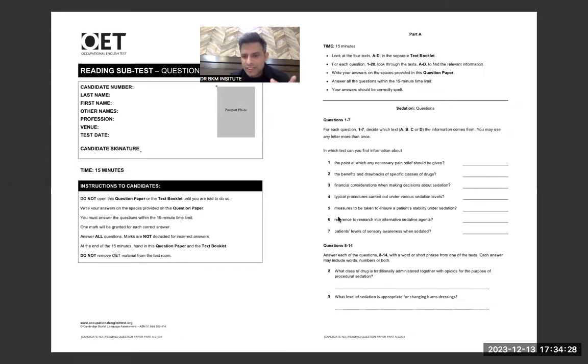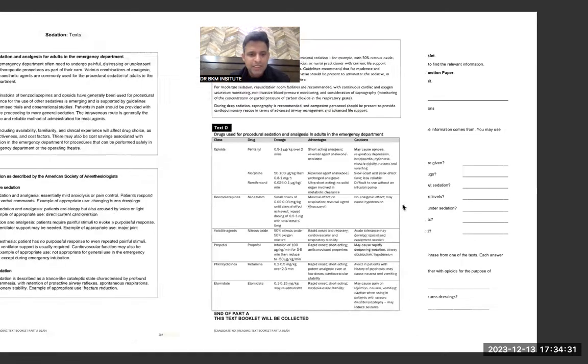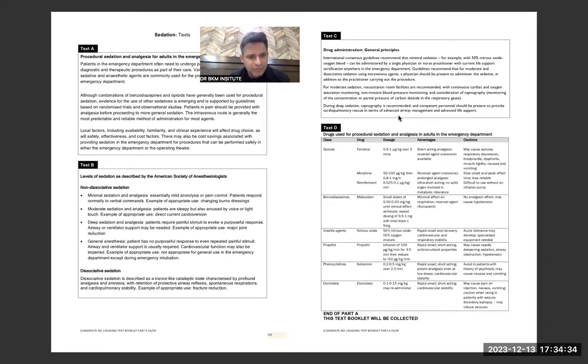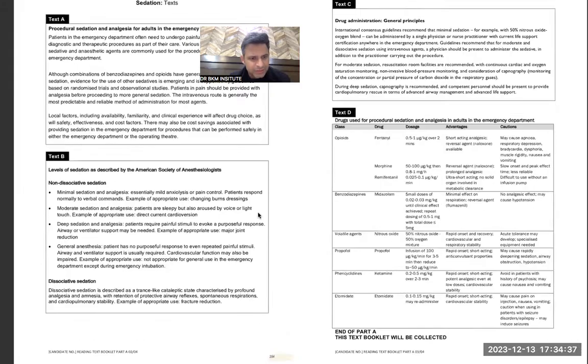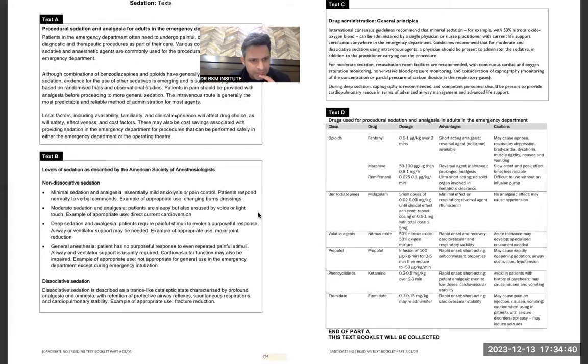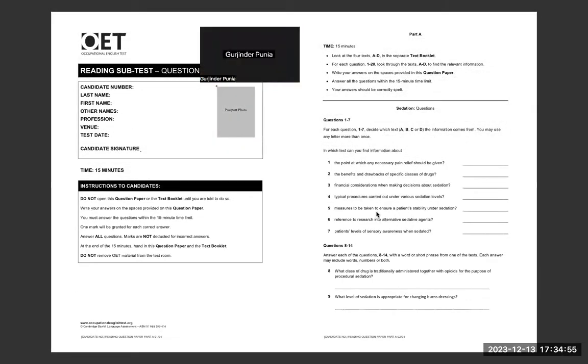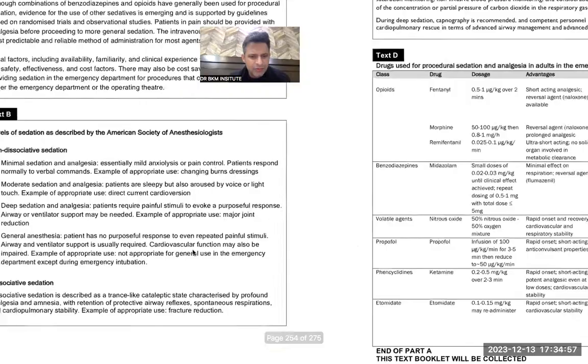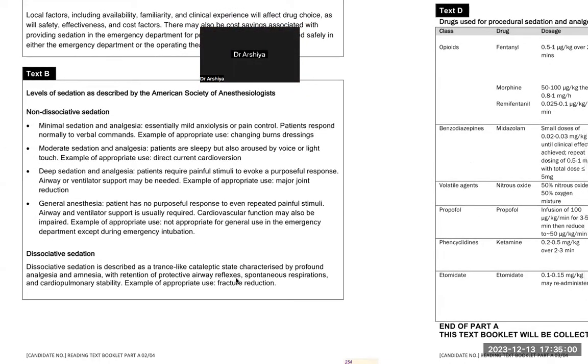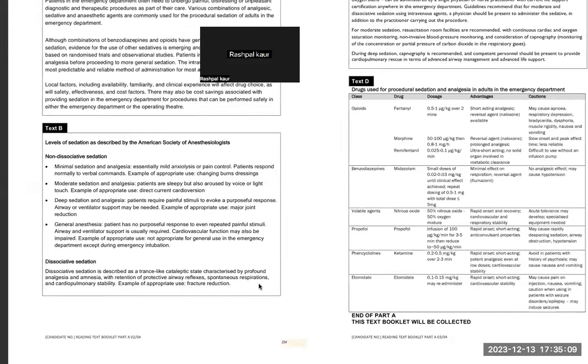Then I talk about financial consideration, typical procedures carried out under various sedation levels. So that was C, right? Or it was B. It was C, sir. C only. That was talking about the procedures like capnography and everything. So, B. Answer is B. But again, the procedures are direct cardioversion and, for example, major joint reduction, fracture reduction and everything. Yeah, those are the procedures.